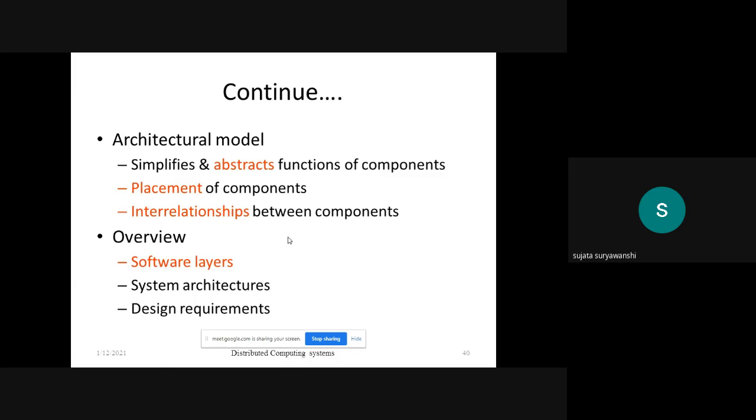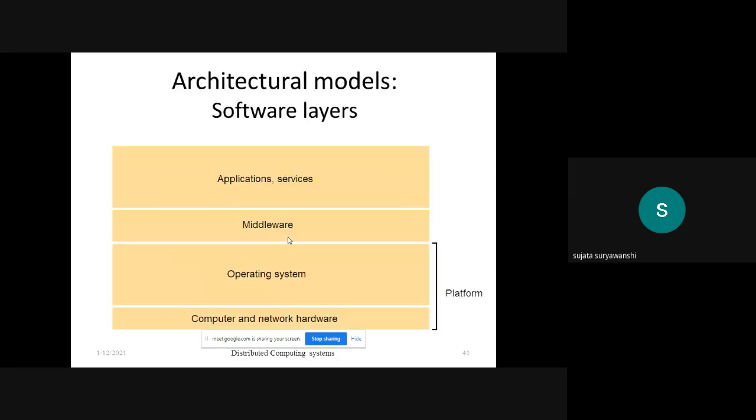How we can draw the architectural model of any distributed system depends upon three different parts. The first is the software layers. We'll see the software layer first. This is the diagram which shows the software layer of the architectural model. Here the bottom layer is computer and network hardware.